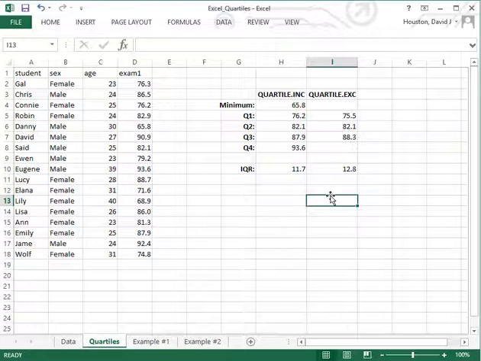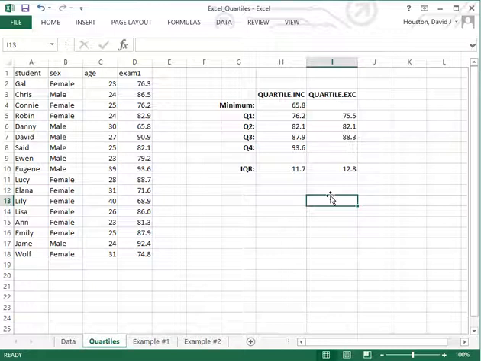What in essence Excel does is it uses a different algorithm for finding the first and third quartiles between these two different functions. Now, I should point out that if you were asked which one you should use, the Quartile.EXC function uses an algorithm that is common in other statistical packages, such as SPSS. So using these exact same data for exam 1, if we entered it into SPSS, we would generate the exact same values for the first and the third quartiles that the Quartile.EXC function gives.